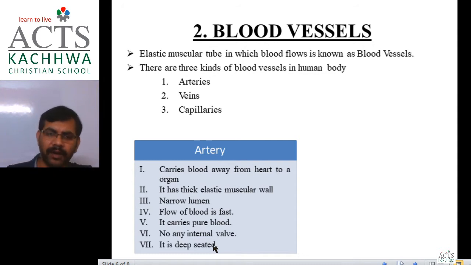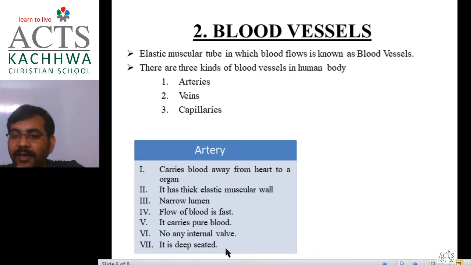Now they are deep seated inside the muscle. They are found below the muscle, below the things which are present at our upper part.